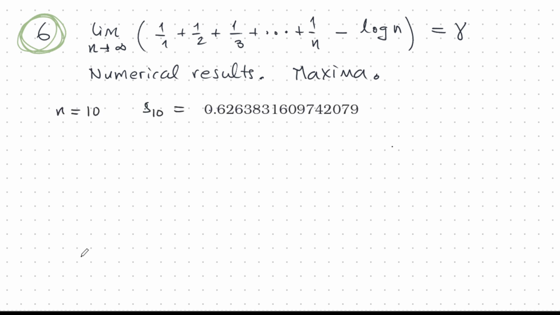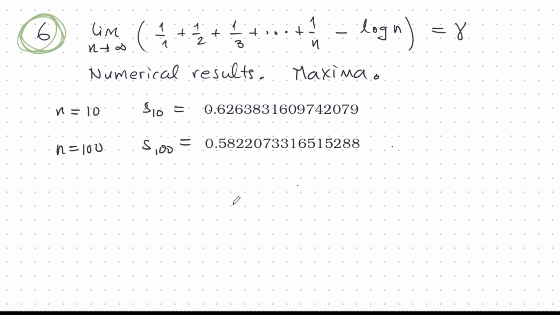When n is 10, the 10th partial sum is this. It doesn't look very close to gamma. If you recall gamma, I gave that in the thumbnail to this video, but it doesn't look all that close, but we have to go a lot higher before we get closer.